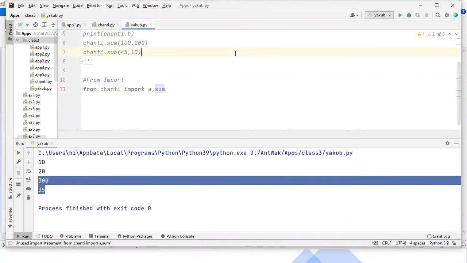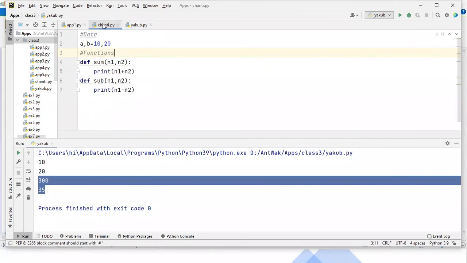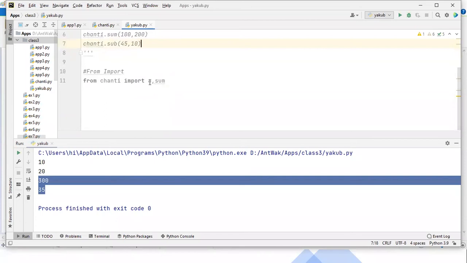Guys, in the first syntax, if you write import chanty, in chanty, however many functions there are, that many are used by this approach, the normal import. But observe that I want to use something specific, like only sum, or only a and b, or only sum and subtraction. Like that, guys, in from import, you can specify them. From your module name, import, and you can specify your members.